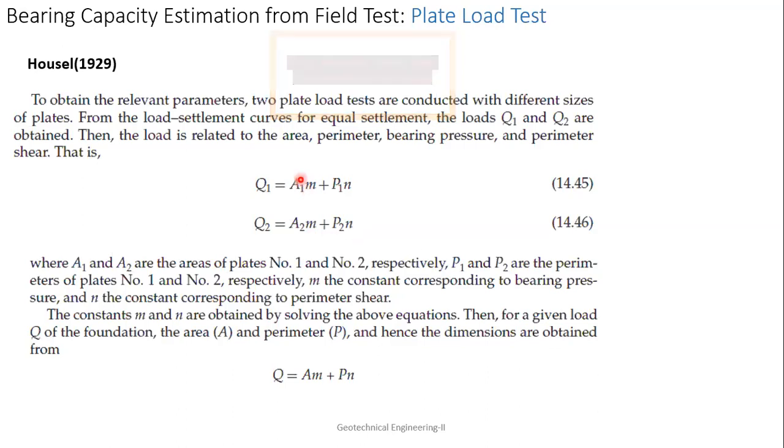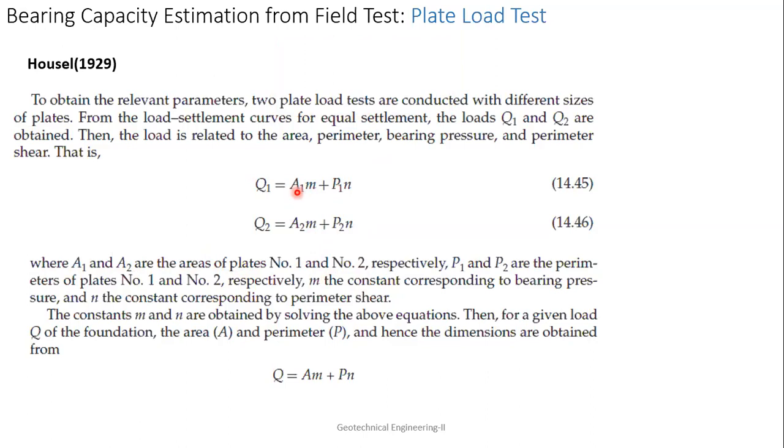Now, what are A1 and A2? A1 and A2 are the areas of plates 1 and 2. P1 and P2 are the perimeters of the plates. Perimeter means 2 into (B plus L) in case of a rectangular footing. Similarly, if it is a square footing, it is 4 into L. If it is a circular footing, it is 2 pi R. So you can get the perimeter for that particular plate.